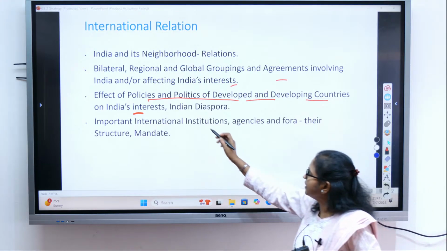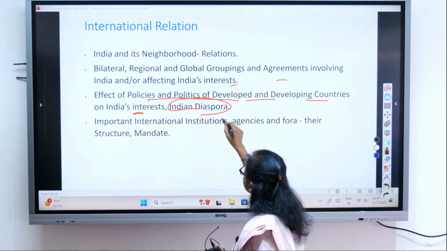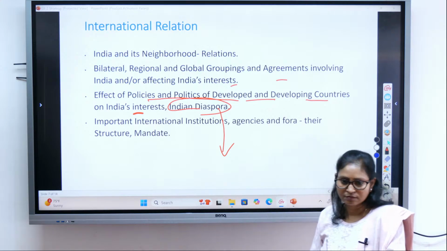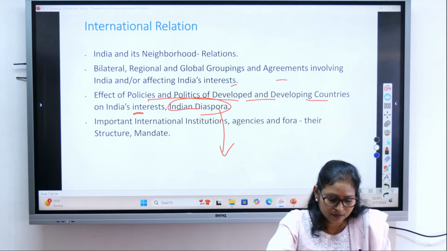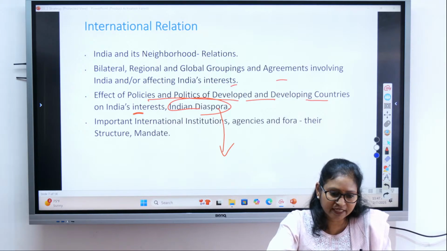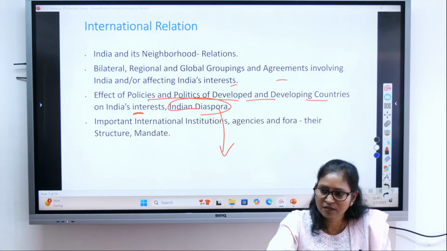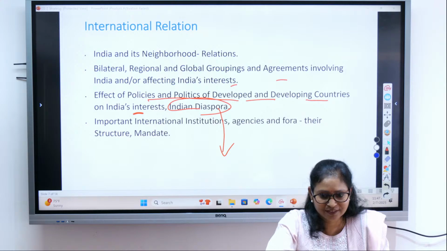Then the role of the Indian diaspora. What is the Indian diaspora? Those people who are of Indian origin but residing in other countries, or who have the citizenship of another country, right?